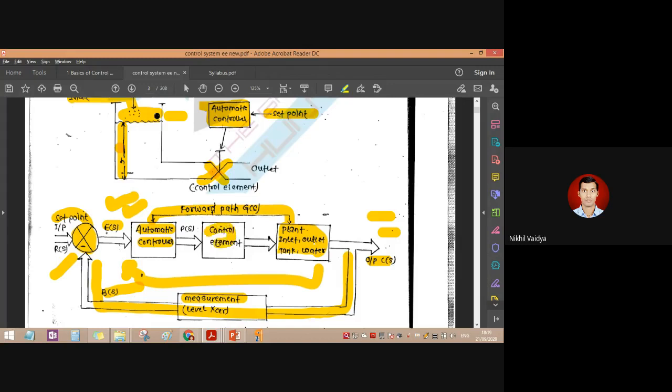This is our control element. If you look at it, this particular instrument is also available in the market. It is called a water level sensor. When we purchase this product, we put one wire of that instrument into our tank, exactly parallel to the tank outlet, where the water goes out when the tank is full.